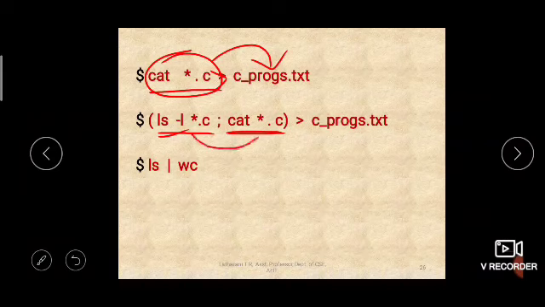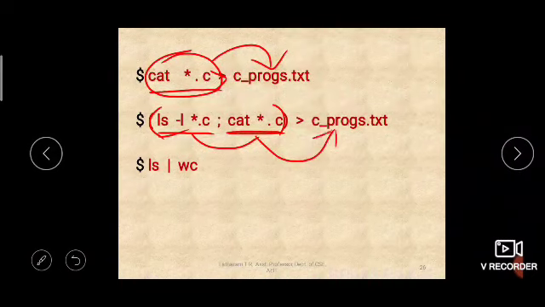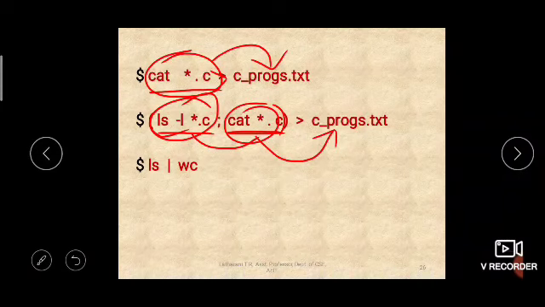Both outputs combined together, because we are using this parenthesis, right? Both outputs combined together will be redirected to cprograms.txt. So what you will have now in cprograms.txt is the long list, all the attributes of those C files, and the contents of those C files, one after the other, stored in a file called cprograms.txt.